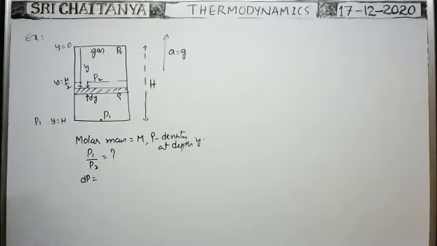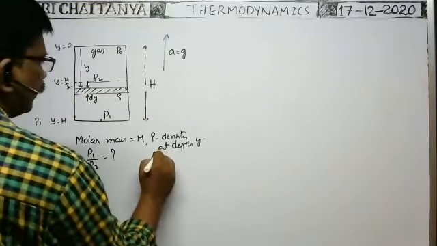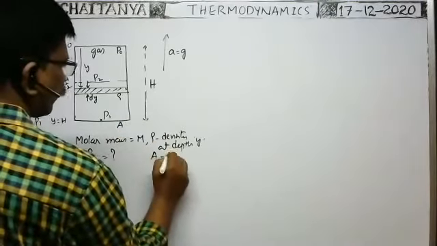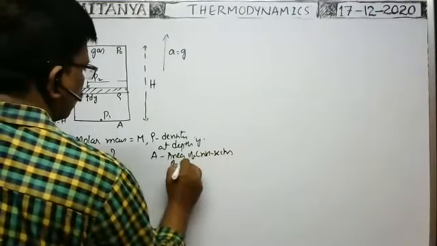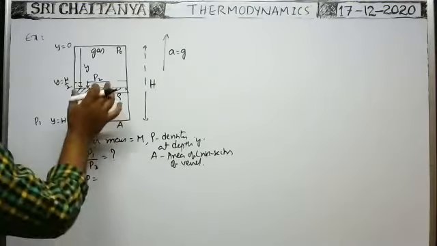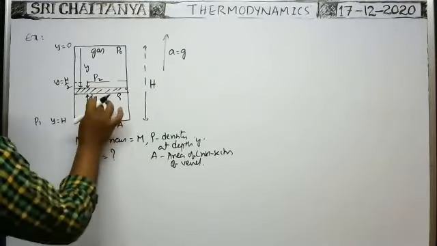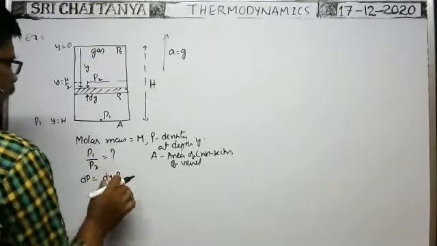Okay, now what is the force exerted by that element? Here suppose the area of cross section of the vessel is capital A. Now the pressure exerted by the element at the bottom of the vessel is equal to the depth of the air column dy into density rho into g.